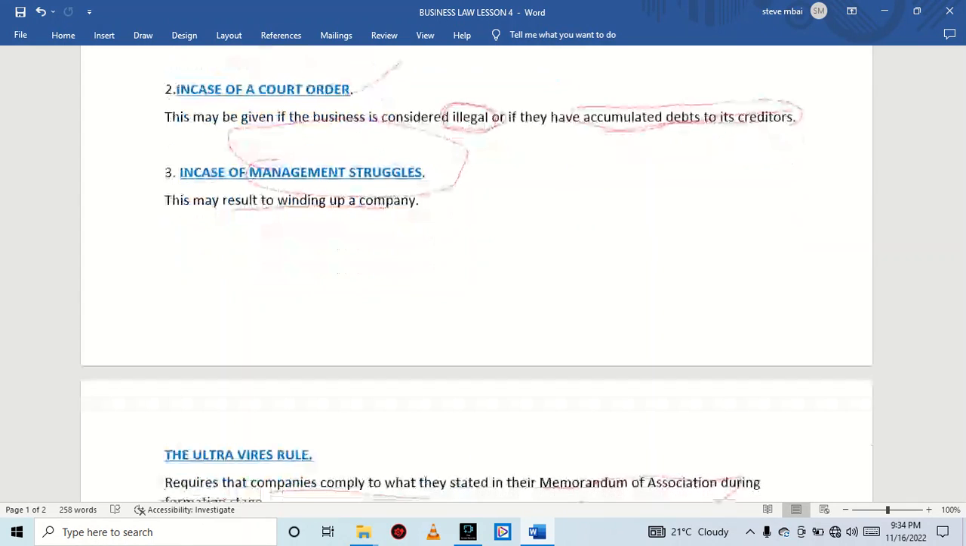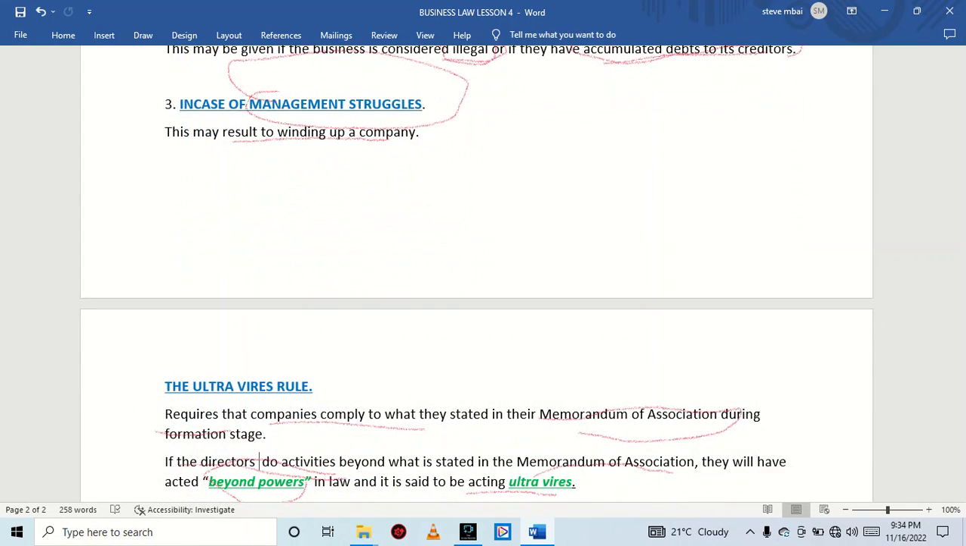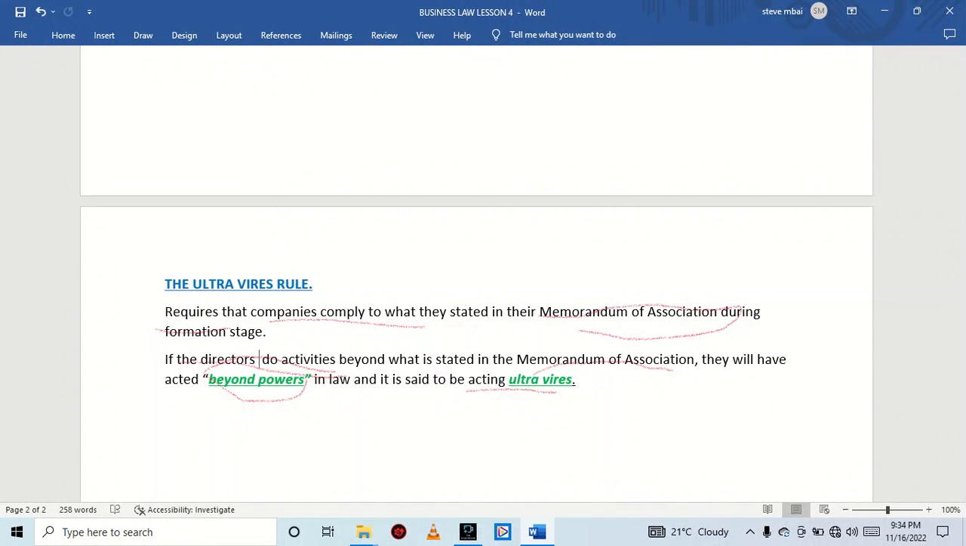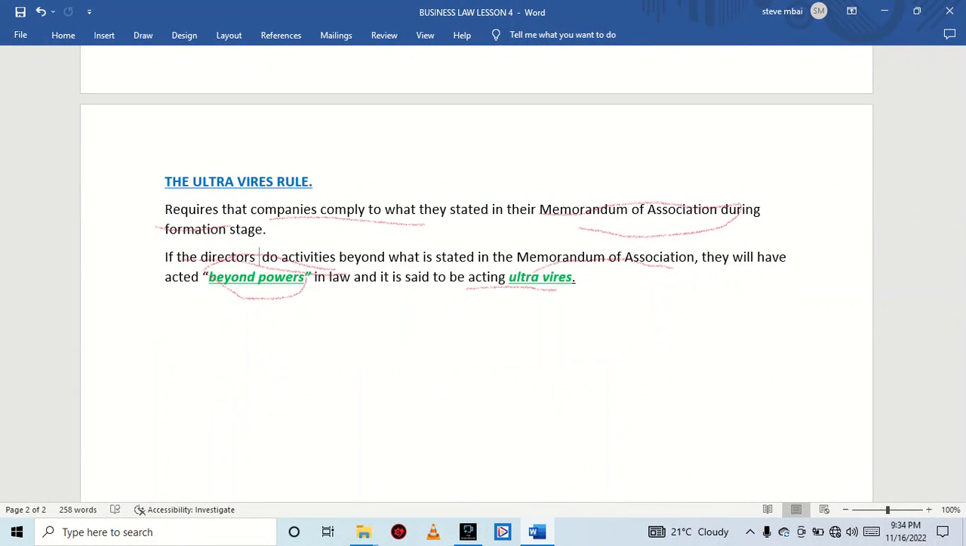We have also talked about the concept of the ultra vires rule, whereby we have said that companies have to comply with what they stated in their memorandum of association, and if these directors or those people involved in the company do activities which are beyond what is stated in the memorandum of association, they will be acting ultra vires.